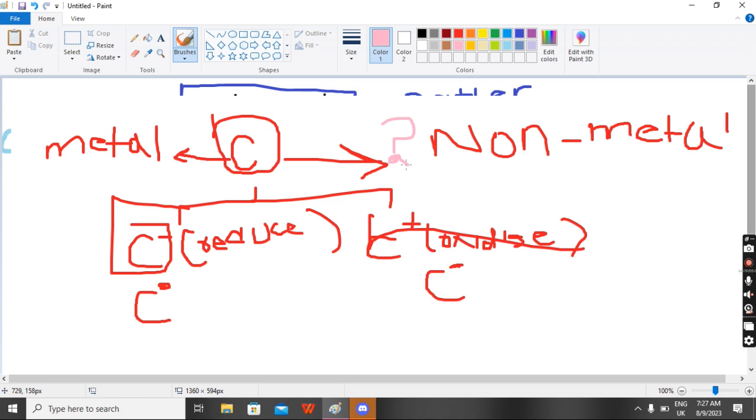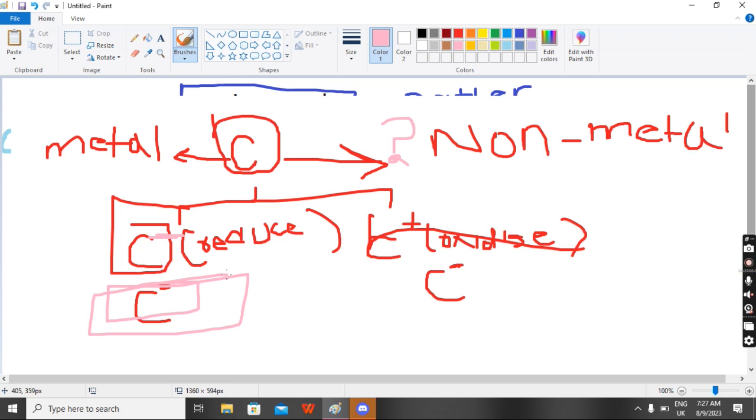Carbon has both charges, a positive charge and a negative charge. This is the negative charge. We can hide this line, and this is the positive charge. This is called reduced carbon, while this is called oxidized carbon. Negative carbon, positive carbon. When it gains electrons, it neutralizes itself with something like this. It is actually neutral, right? So when reduced carbon gains electrons, it gets oxidized.